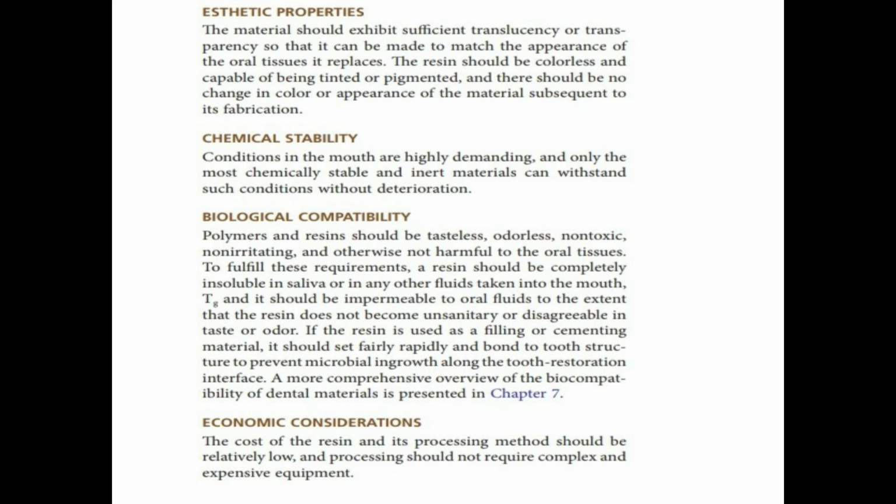Then which are aesthetic properties, which are chemical stability? For aesthetic property, the material should exhibit sufficient translucency or transparency so that it can be made to match the appearance of the oral tissue that it replaces. It is nothing but aesthetic properties. If it is more translucent, then it can be more aesthetic. Then the resin should be colorless yet capable of being tinted or pigmented, and there should be no change in color or appearance of the material subsequent to its fabrication.